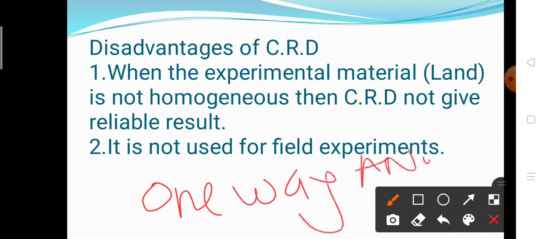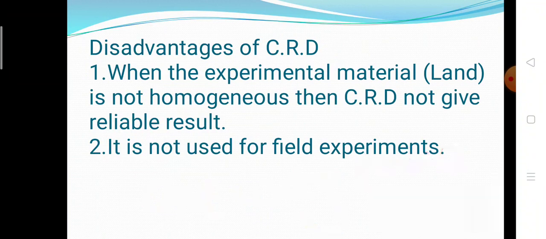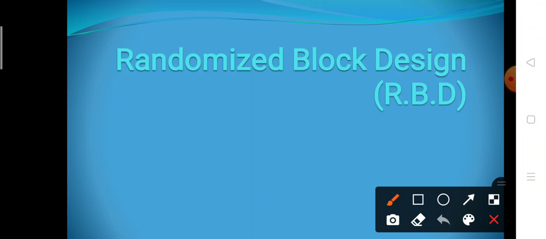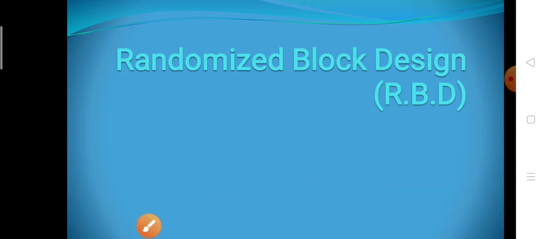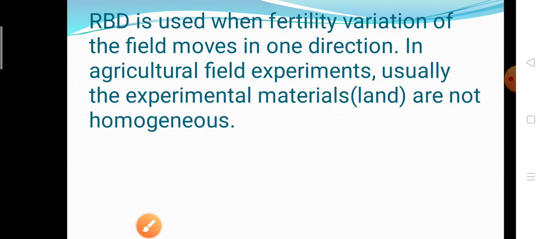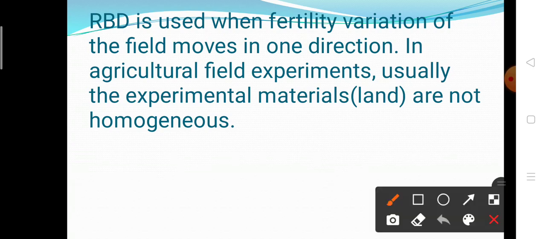Now let's move to the two-way ANOVA. The randomized block design is called the two-way ANOVA. For your syllabus only two ANOVAs are there, one-way ANOVA and two-way ANOVA. One-way ANOVA means CRD design and two-way ANOVA means randomized block design, RBD. First of all, we see when we use the RBD design.